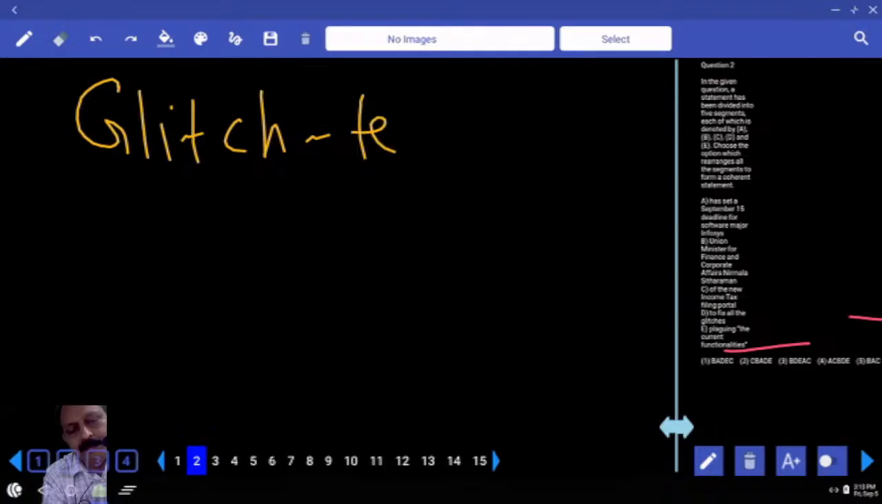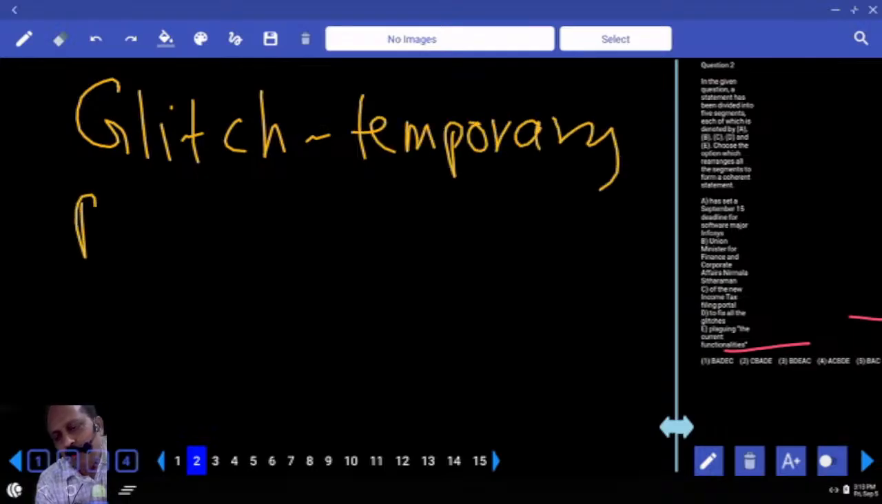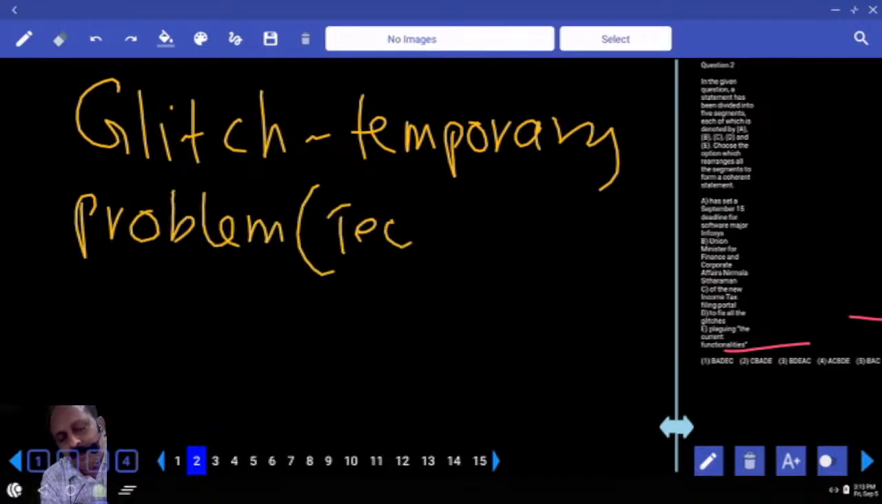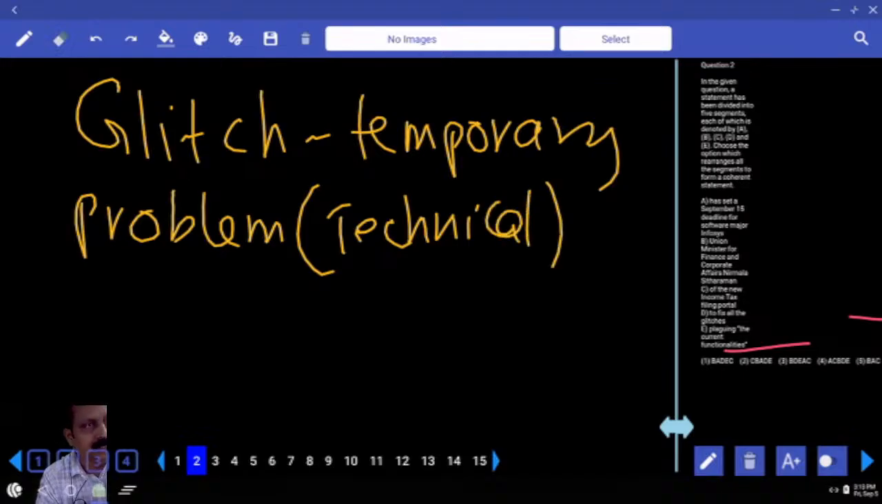Write the meaning of glitch. Glitch means temporary problem. Usually, in brackets write technical. We say technical glitch means what? A minor problem, temporary problem. I'm sure all of you know this. Glitch. And what is the other word?